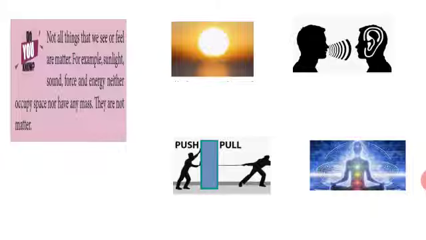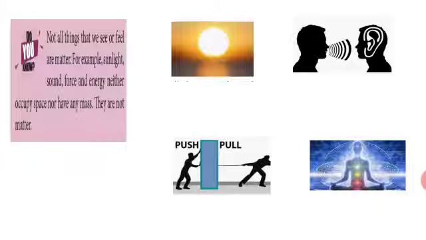Next. Not all things we see or feel are matter. Are all the things matter? No. For example, sunlight, force, energy, heat, light.